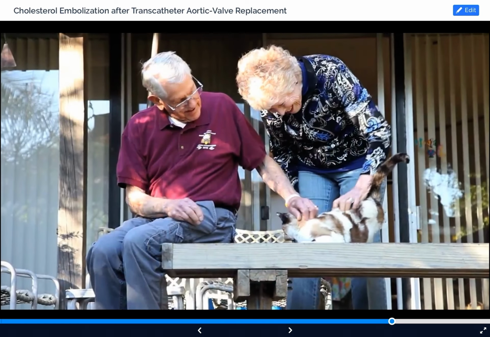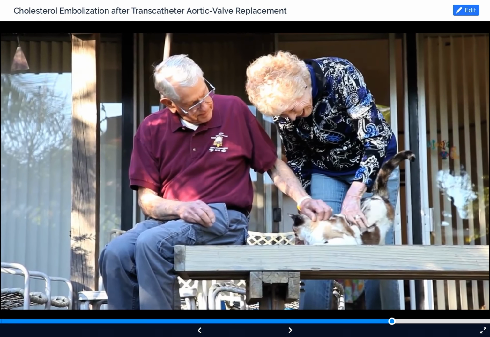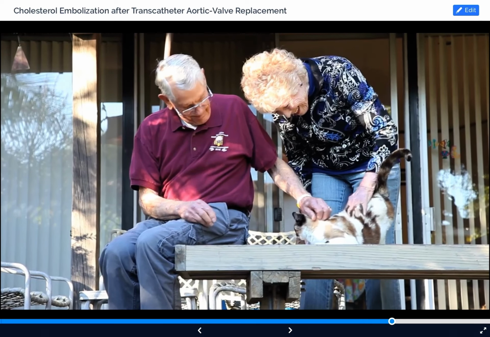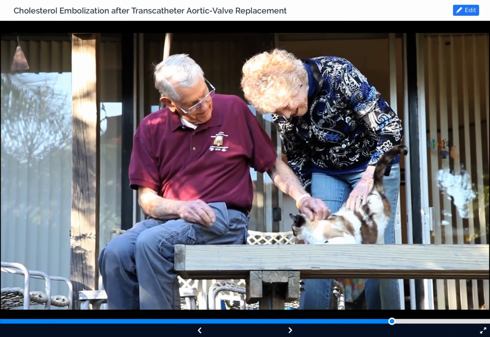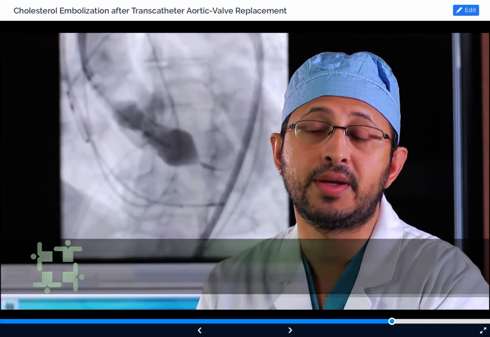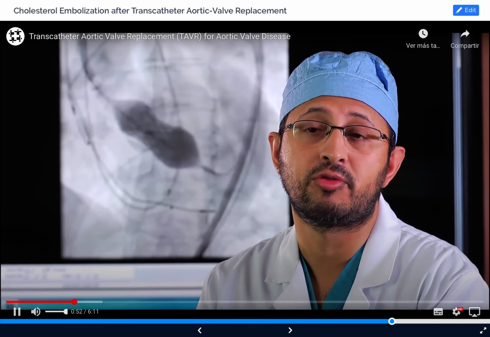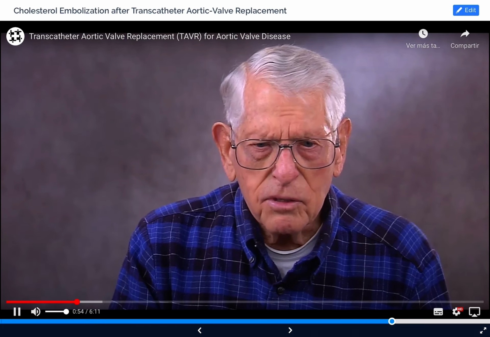Roy and his wife were enjoying their retirement, but Roy started experiencing changes in his body. I could feel something in my stomach, lower abdominal area, and I took my pulse and I found it to be very irregular. He was still very active, doing all the things that he wanted to do in his life, but he started getting short of breath and more fatigue. I thought, it's time to do something about this and check this thing out.